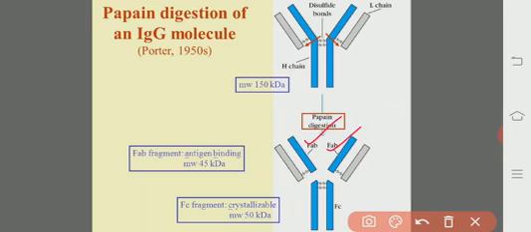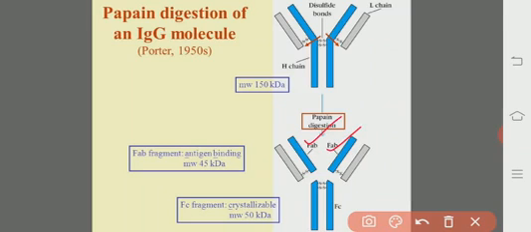Fragments of antigen binding. The other fragment is of about 50 kilodaltons, or 50,000 Daltons. It had no antigen binding activity at all, because it was found to crystallize during cold storage. It was called the FC fragment.